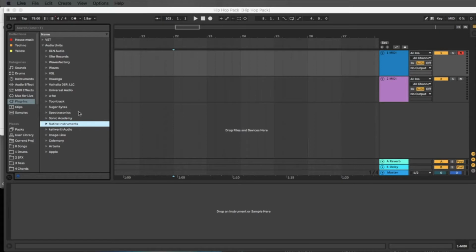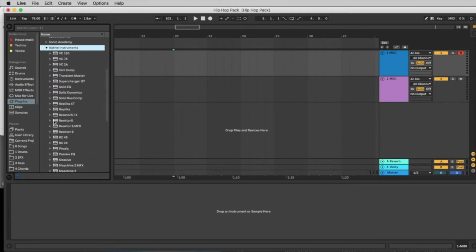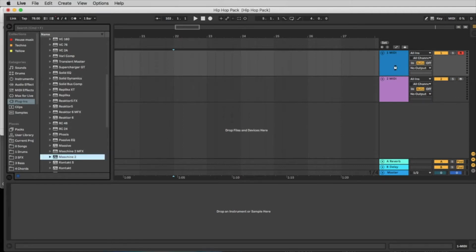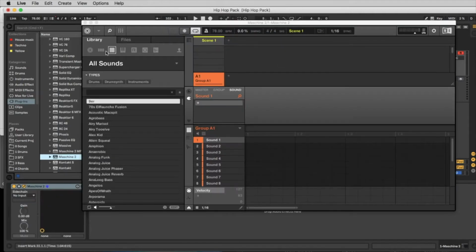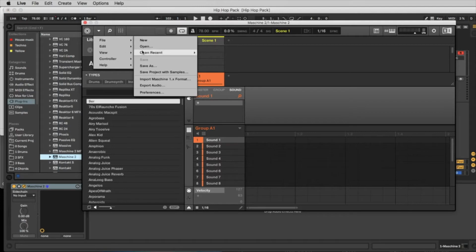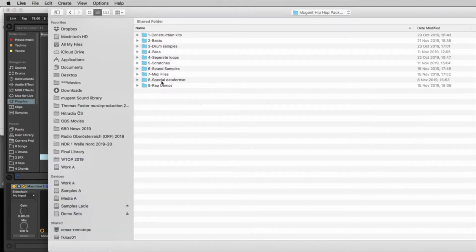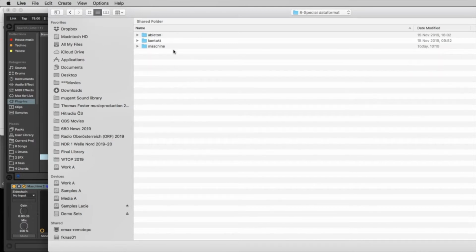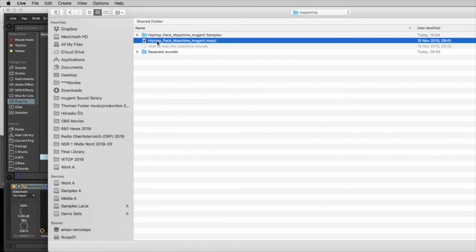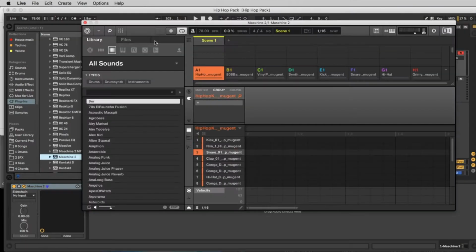This is, for example, Ableton Live, and the first thing I'm going to do is load the Maschine into Ableton Live. But you can also load the Maschine as a standalone version. In the Maschine, we use this arrow here and go to Open. Now we go in the Mugent Hip Hop Pack to the special data format, Maschine, and here you have the all-in-one song that you can load with a double click. All right, let's take a look at the Maschine.